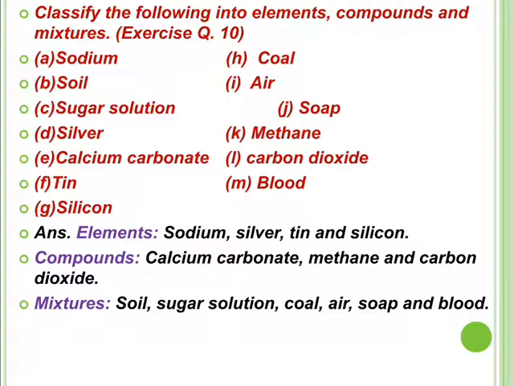coal, having various contents of carbon and water vapors, air, a mixture of various gases, soap, a mixture of various chemicals, and blood, a mixture of blood plasma, the liquid part of the blood, and the various blood cells. So like this, you can be asked in your exams to classify these materials accordingly into elements, compounds and mixtures.